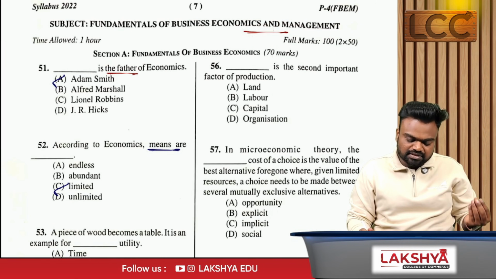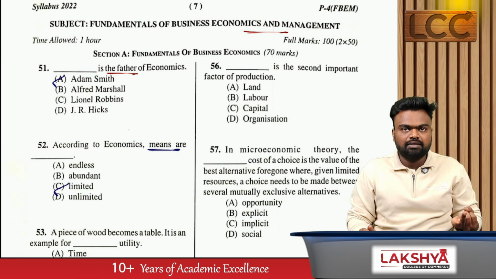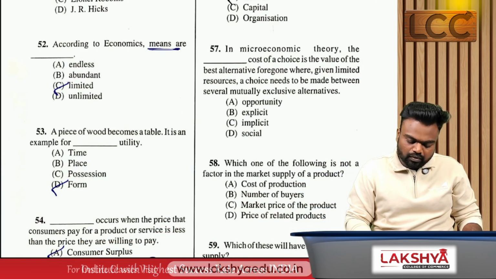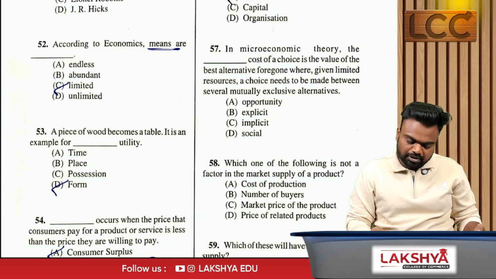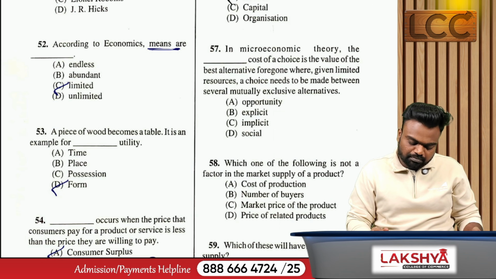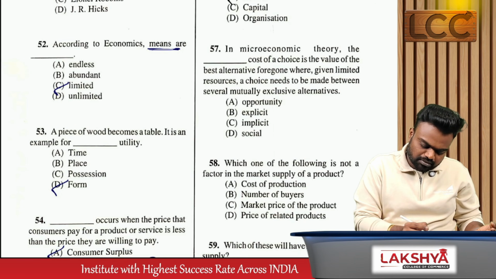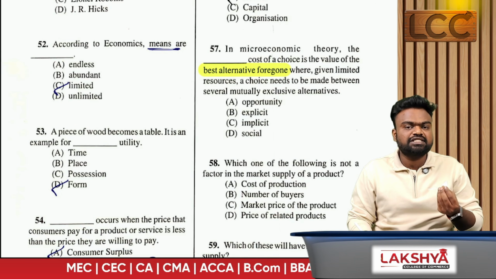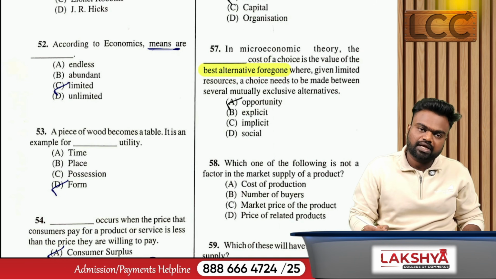Next, dash is the second important factor of production. So what are the 4 factors of production? Land, labor, capital, entrepreneur. What is the second one, sir? That is labor. In microeconomics, the dash choice is the value of the best alternative foregone, where given limited resources, a choice needs to be made between several mutually exclusive alternatives. In simple terms, we can focus on only this word, next best alternative. When we see the term next best alternative, it means we are talking about opportunity cost, option A.